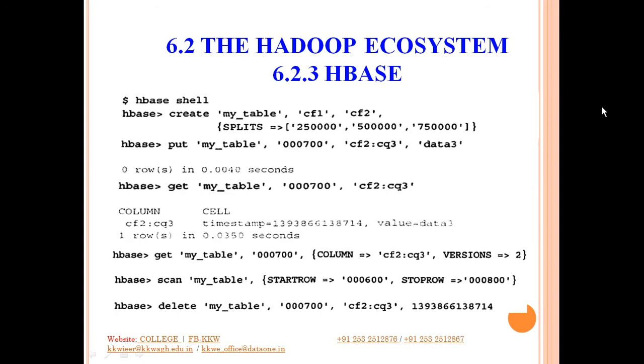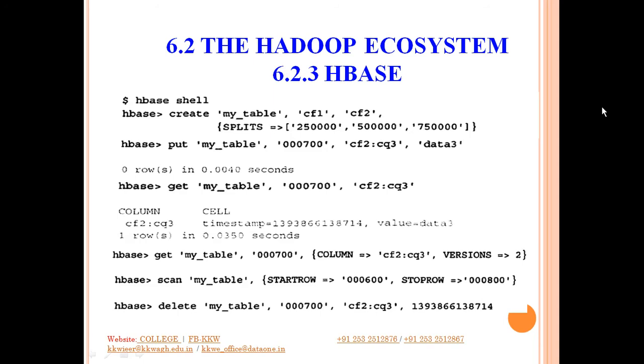Using this splits. So the first entry in this is 2,50,000. That means all the entries before or up to 2,50,000 falls in the first region. Then second region is from 2,50,000 to 5 lakhs. Okay, third region is from 5 lakhs to 75,000, and fourth region is from 75,000 onwards.